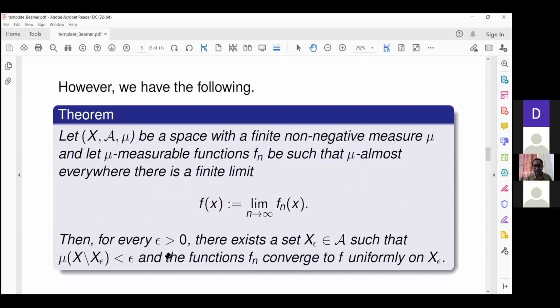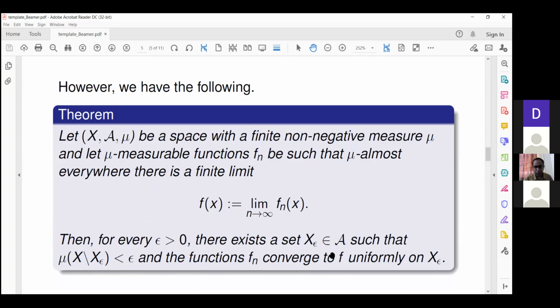That is, there is a set X_epsilon which approximates the original set X with accuracy less than epsilon, and f_n converges to f uniformly on it.